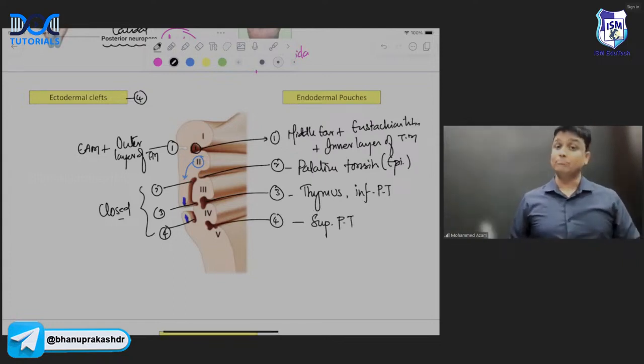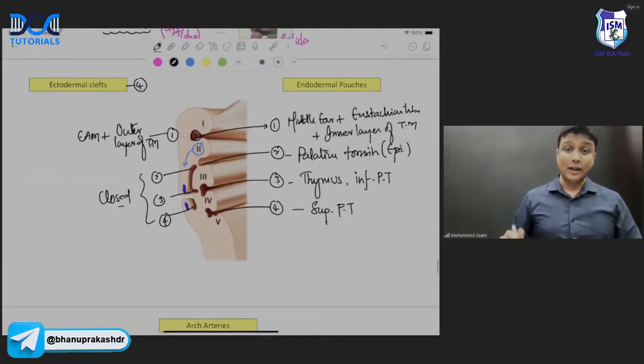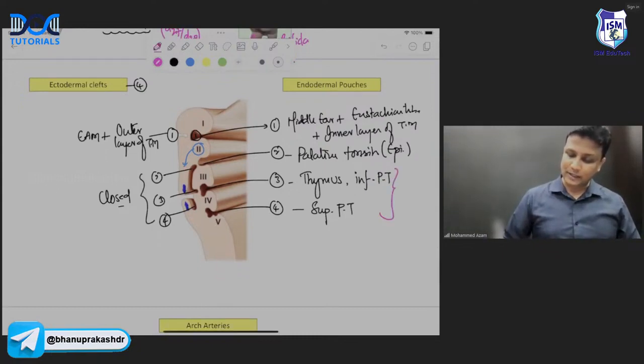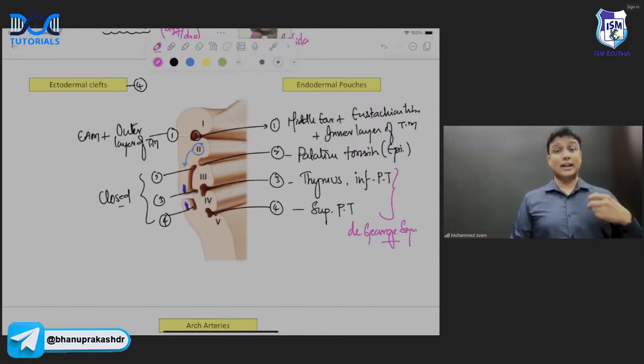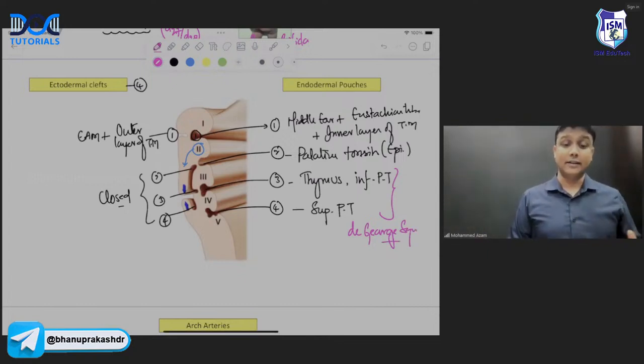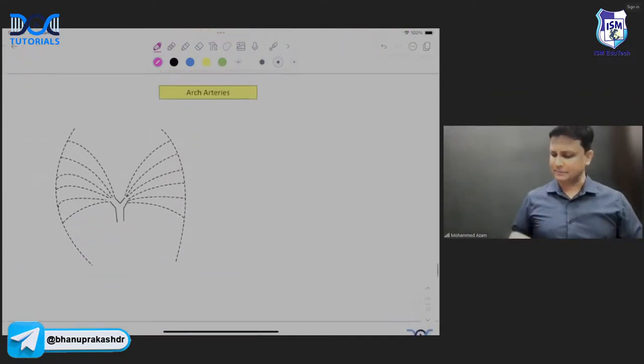Okay, now, that is about the ectodermal cleft, endodermal pouches. It is done in one diagram. Sir, ek diagram mein ye ho gaya. Now, welcome to one important clinical condition here. The third and the fourth pouch will be involved in DiGeorge syndrome, sir. I think you people have learned about this one in pediatrics. Which pouches will be involved in that? The third and the fourth pouch will be involved in that one, sir. Take it. Next one, arch arteries.